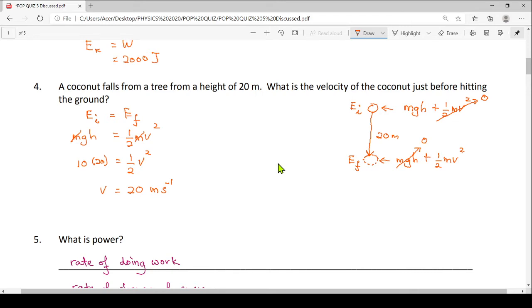Actually, you have answered this question by using a different equation. You are using the equation for linear motion. Remember this, s equals ut plus 1 over 2 at square. So for this question number 4, we are using our principle of conservation of energy to solve for v, for velocity. Alright, so let's move to question number 5.